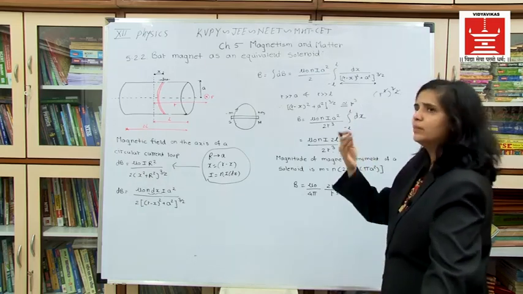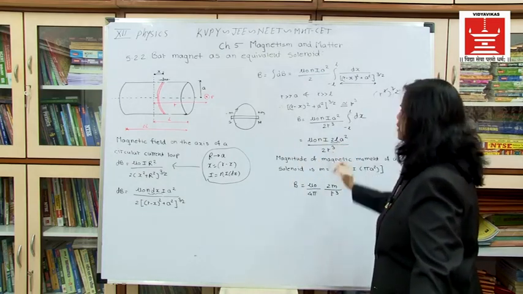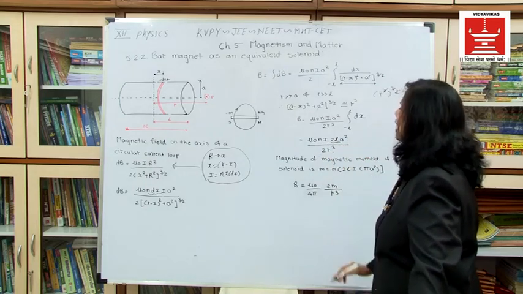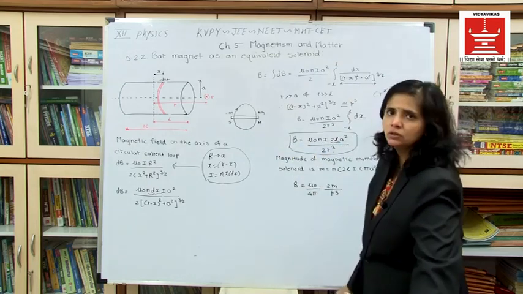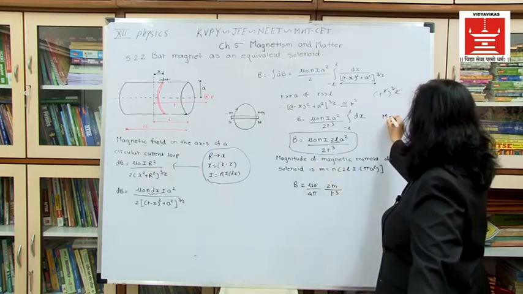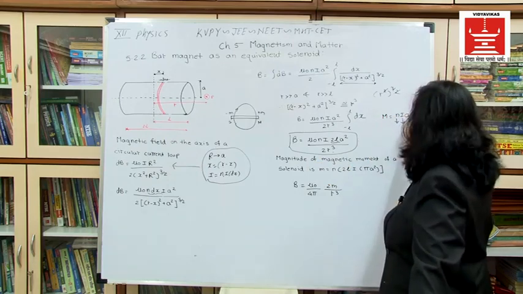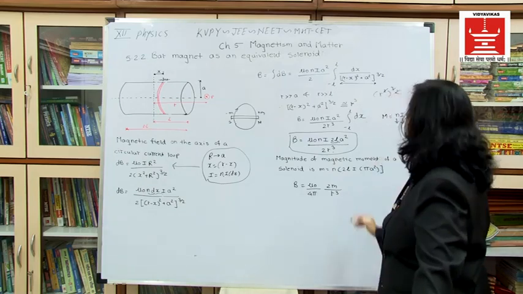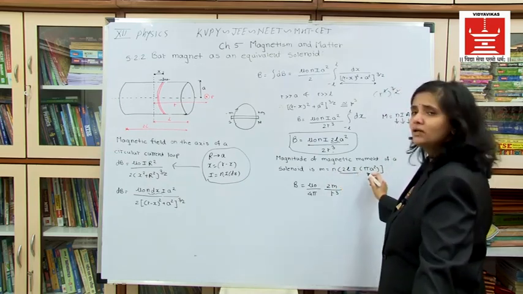Now you put the limit, upper limit minus lower limit, L minus of minus L, it will become 2L. So its integration will be 2L, right? So mu 0 n I 2L a square upon 2 R cube is the magnetic field at a point P because of the solenoid. But the magnitude of magnetic moment M is equal to NIA, where N is the number of turns, I is the current and A is your area, right?